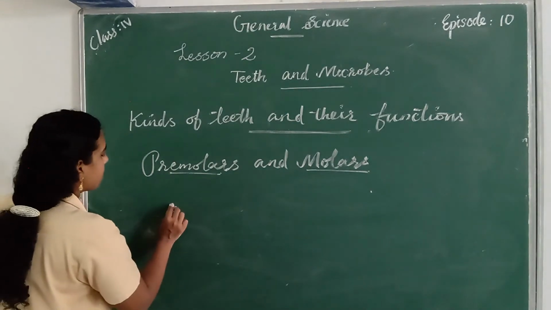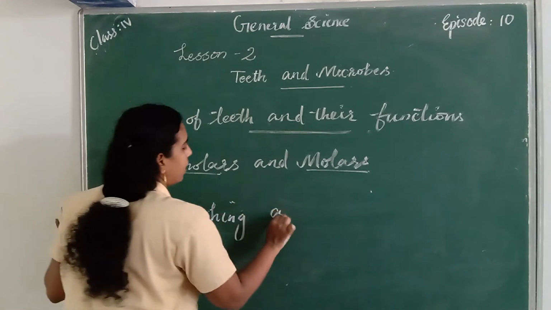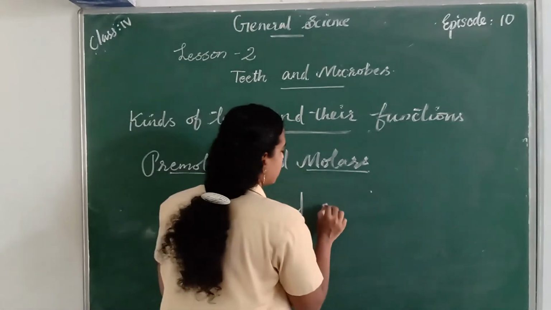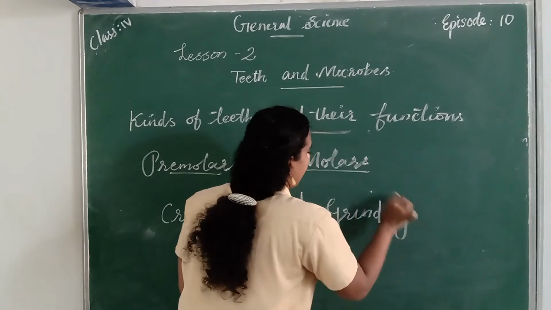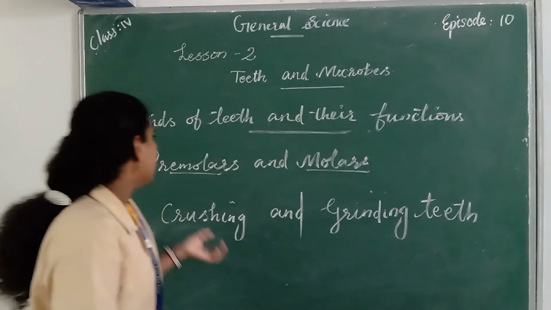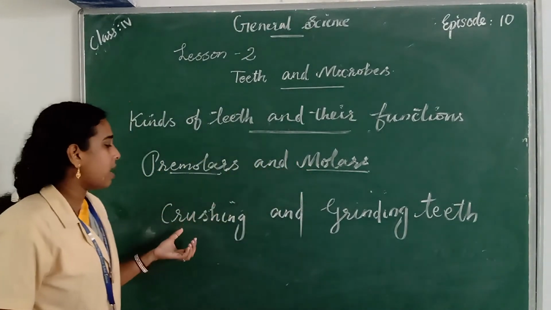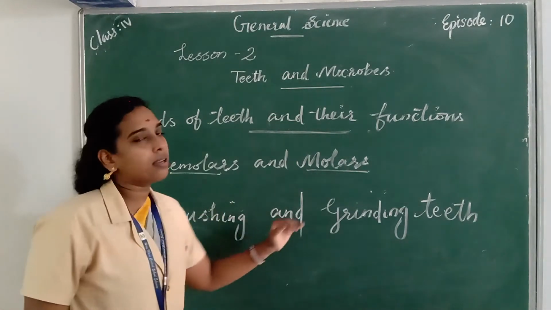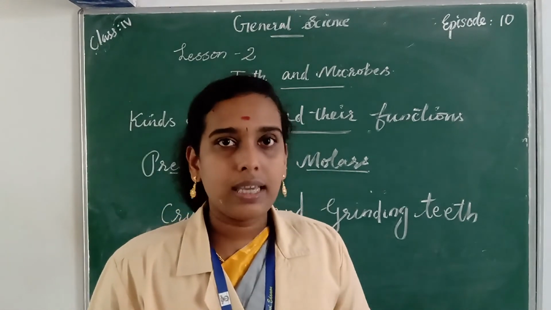Premolars are called crushing teeth and molars are called grinding teeth. Grinding spelling: G-R-I-N-D-I-N-G, grinding teeth. Crushing and grinding teeth. So these are the third and fourth kind of teeth. They are premolars and molars. They are also known as crushing and grinding teeth because they help to crush and grind the food that we eat.